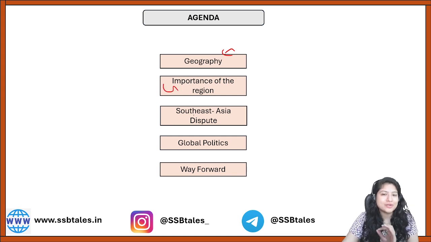See, basically what's happening, the South Asian countries are fighting for this particular region, that certain parts of it belong to certain countries. So why is the fight there? There has to be some importance of the region, so we are going to first understand that, and also look at what is the dispute between the various nations and what are the claims they are giving, on what basis they should get to use the South China Sea resources.